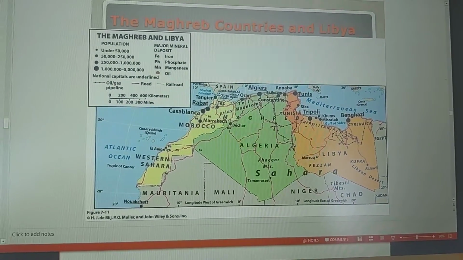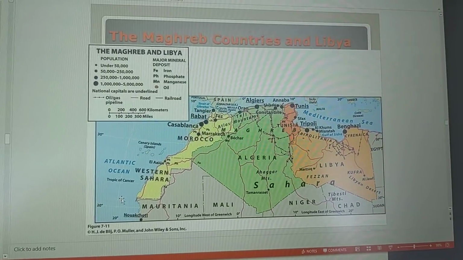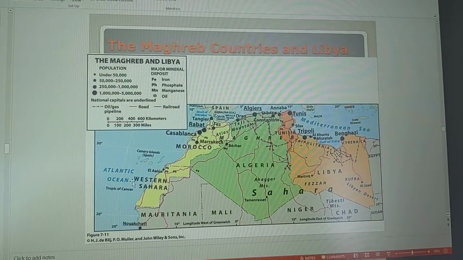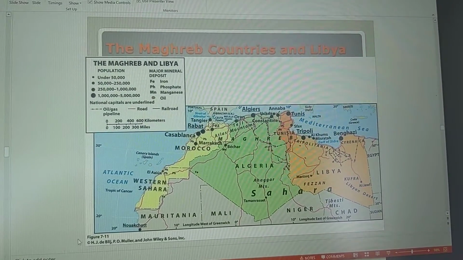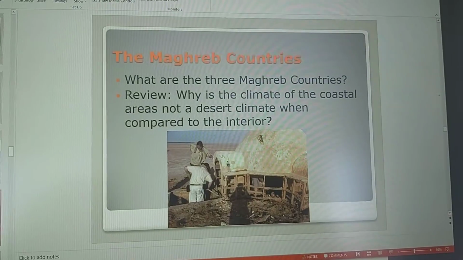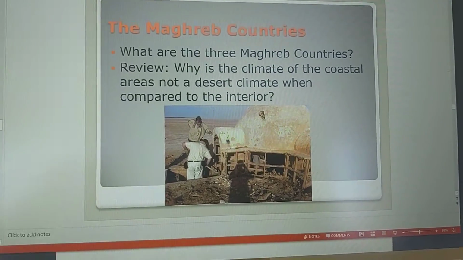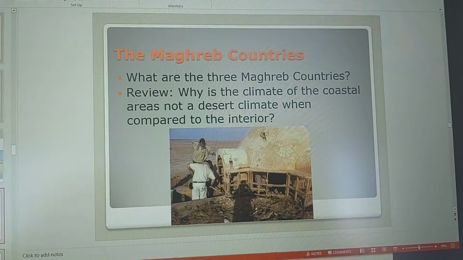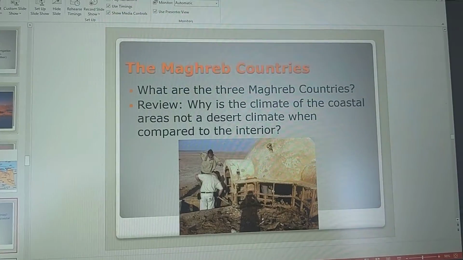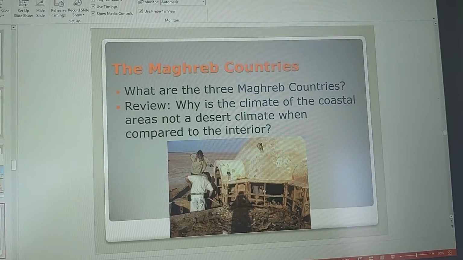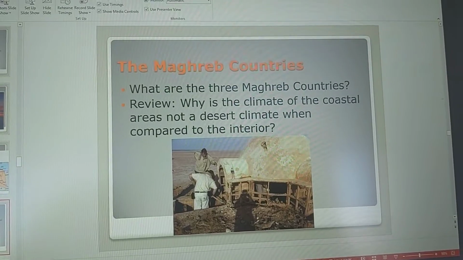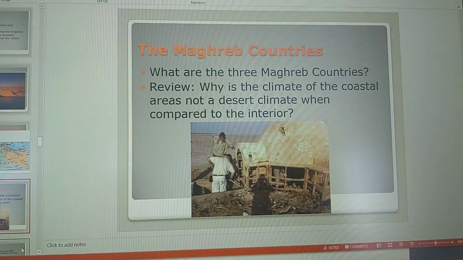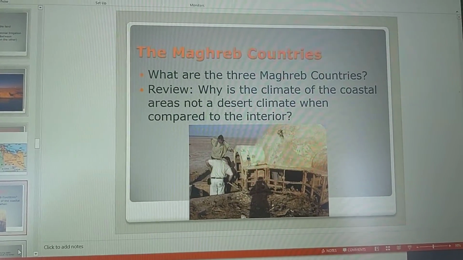Now, the Maghreb countries and Libya: when I refer to the Maghreb countries, I'm referring, of course, to Morocco, Algeria, and Tunisia, and then it includes Libya as well. Okay, now the coastal areas are influenced by the Mediterranean Sea, so that's why the coastal areas have a more moderate climate when compared to the interior, which has a desert-like climate.